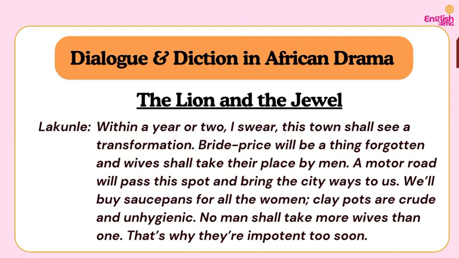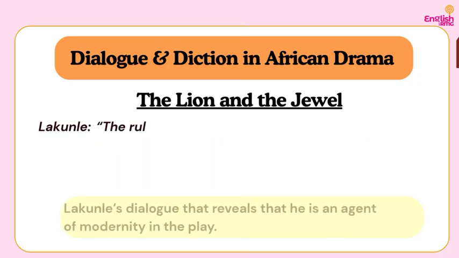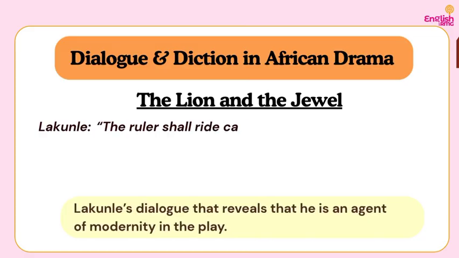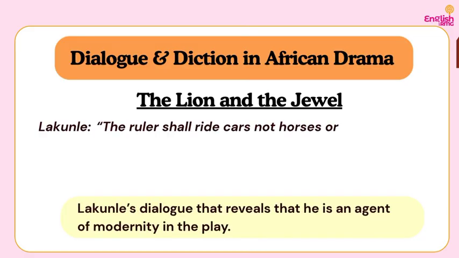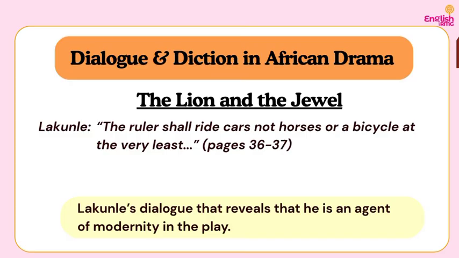So look at these lines. You would know that this person is averse to tradition, to African tradition. He wants something new. He wants something modern. He wants something Western. When bride price will no longer be a thing, when women will no longer cook with what? Clay pots. How do we know that this is all what Lakunle wants? We know this by what? By the lines, by his dialogue, by the author's choice of word, diction to form his what?